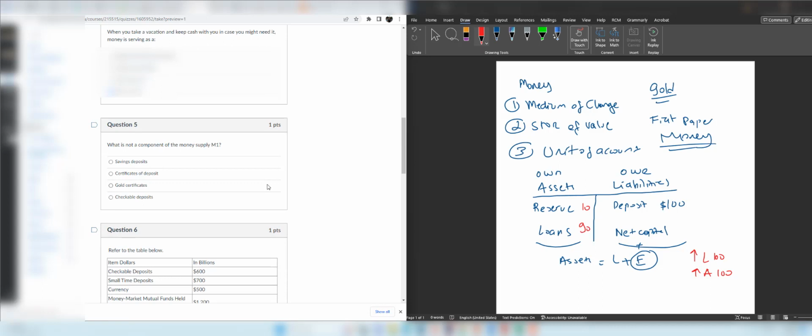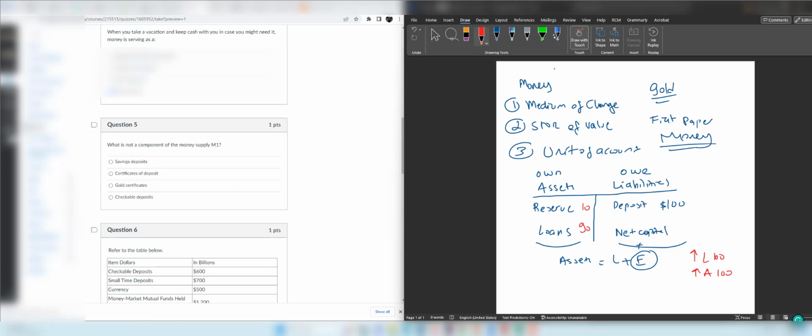Question 5. What is not a component of money supply M1? So let's remember what money supply M1 refers to. M1 refers to the most liquid money. That means these are the assets that you can easily turn into purchasing power. So you can go to a store and spend your assets if it's in the M1 category. Therefore, being liquid is the key point for M1.